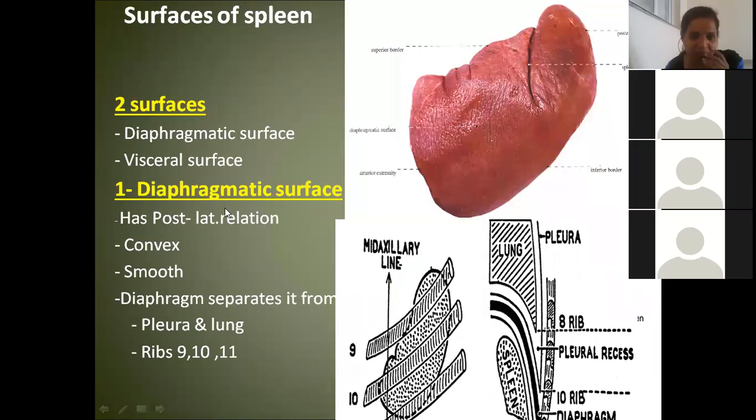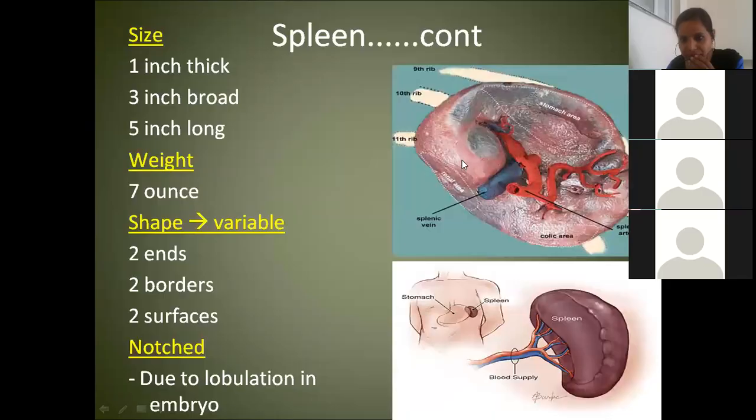Now coming to the surfaces. If you observe this surface, what are you finding at this surface? You are finding the hilum, isn't it? Where you have the splenic artery and splenic vein. That means this surface is close to the stomach and other visceral organs. That's why this surface of the spleen is called the visceral surface.